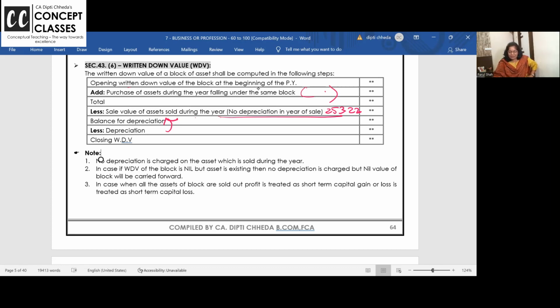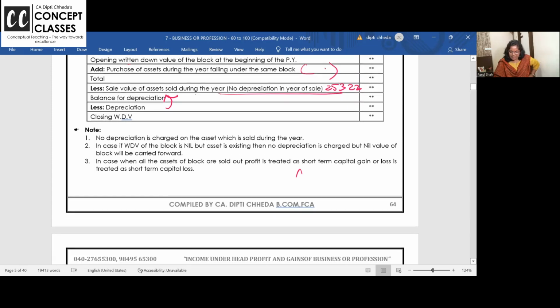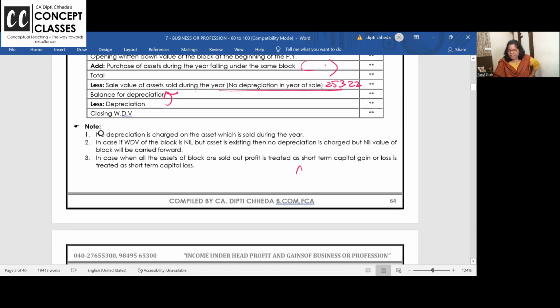In case the WDV of the block is nil, but the asset is existing, then no depreciation is charged, but the block will continue with nil value. This is proved in the example below. And if the whole block of assets is sold and there's a profit, it is called short-term capital gain. Loss is called short-term capital loss. Ma'am, why not long-term?